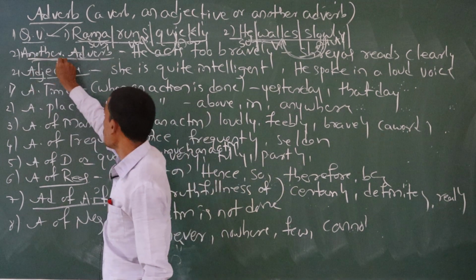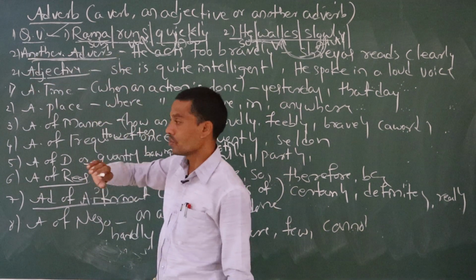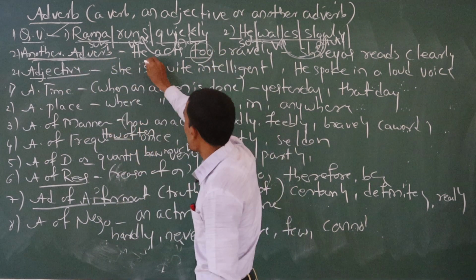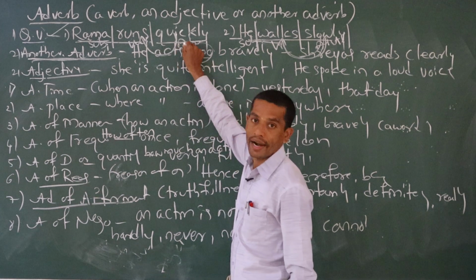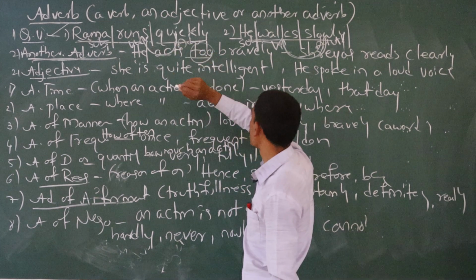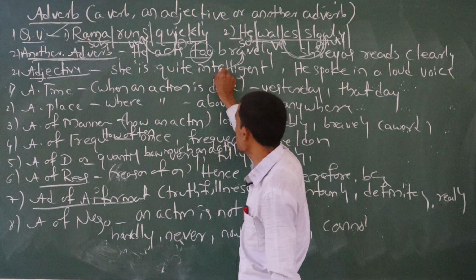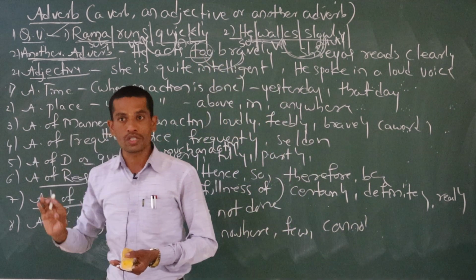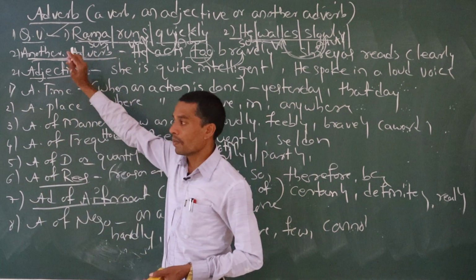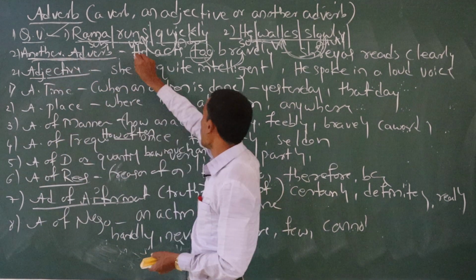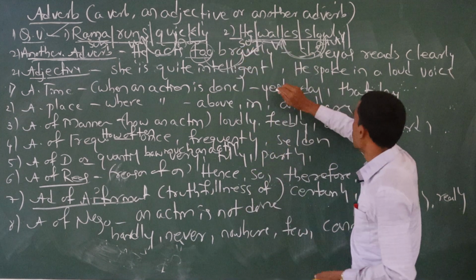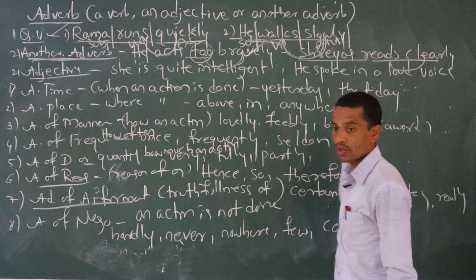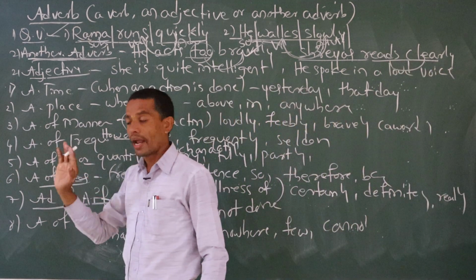Second one: an adverb sometimes talks about another adverb. So second rule is another adverb. He acts too bravely. He is the subject, acts is the verb, bravely is an adverb, and too is also an adverb. So sometimes an adverb talks about another adverb. That is also one more quality of an adverb. He acts too bravely, and one more I have written, Shreyas reads clearly. This is also an adverb.